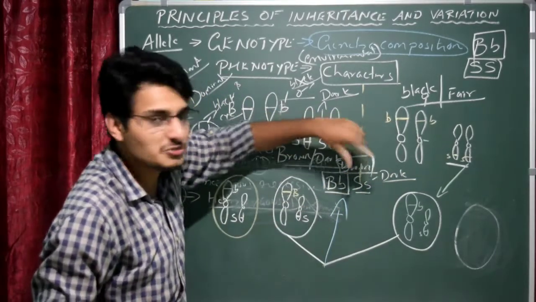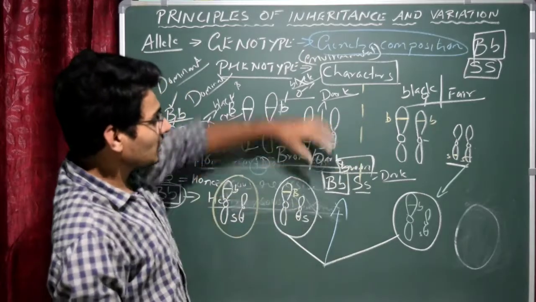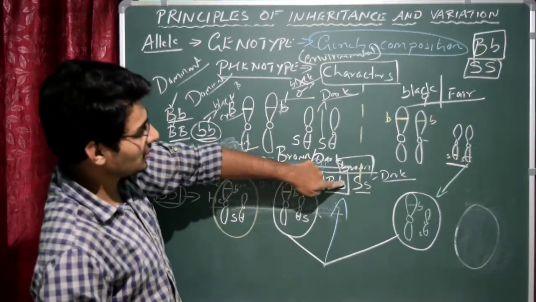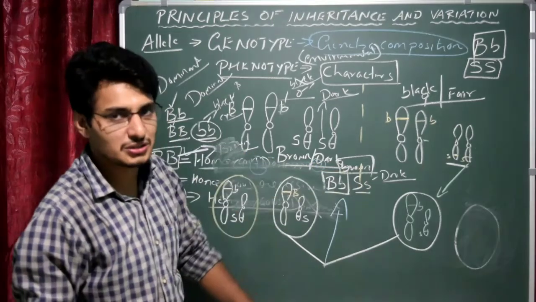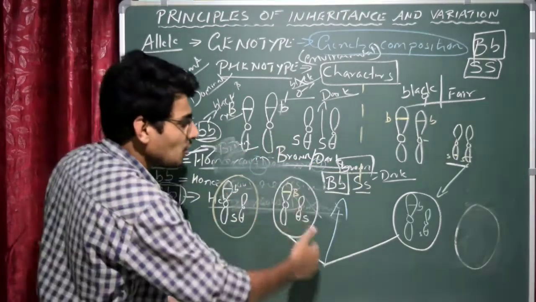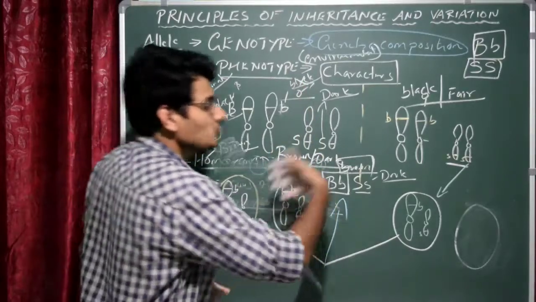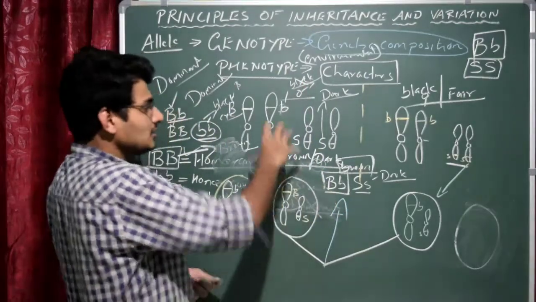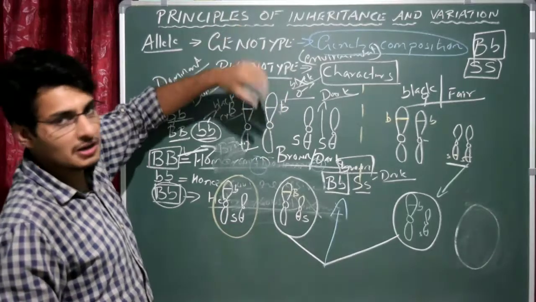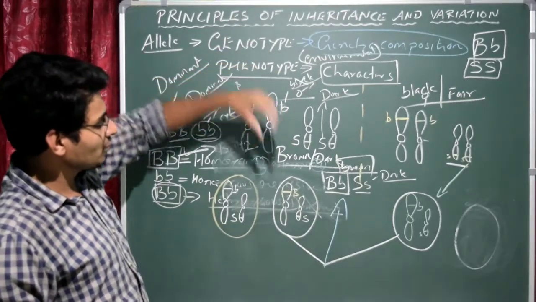So this is very important. Now you could see the genotype. The genotype is here, capital B, small b, capital S, small s. You will understand it, don't worry, I am just giving the introduction. So this is now the entire heredity as well as variation. During the formation of the gamete, the homologous chromosomes separate. Only one homologous chromosome will enter like that.